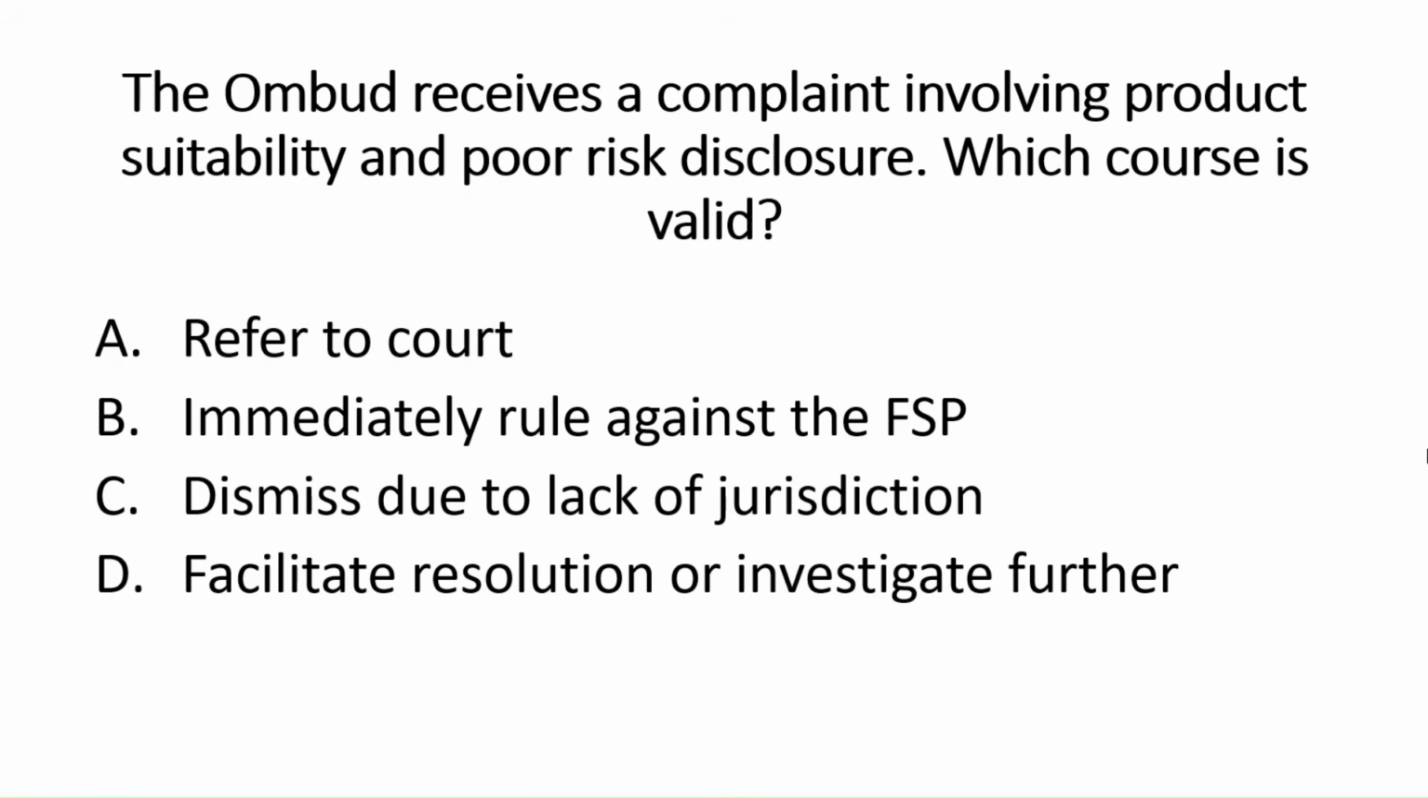A. Refer to the court. This is incorrect, as this only happens if the client prefers that route or if the matter exceeds the Ombud's power, for example, high claim value. B. Immediately rule against the FSP. This is also incorrect. The Ombud is neutral and must investigate, not rule immediately based on the complaint. C. Dismiss due to lack of jurisdiction. This is incorrect. Risk disclosure and suitability fall within the Ombud's mandate.